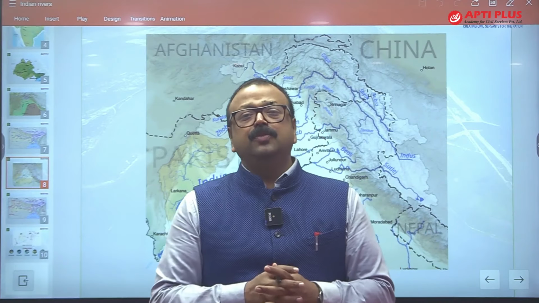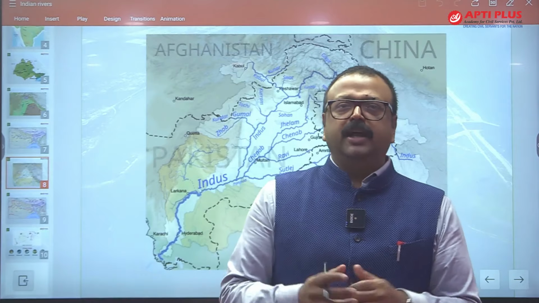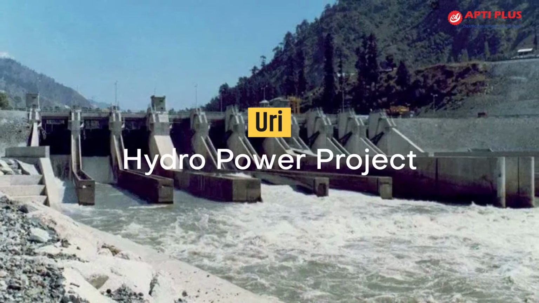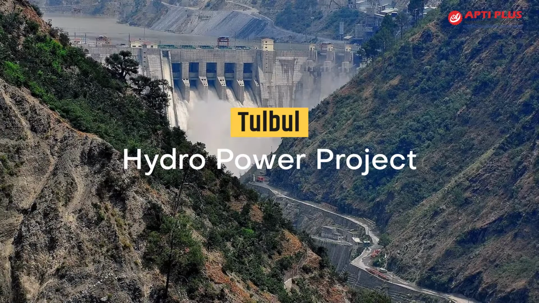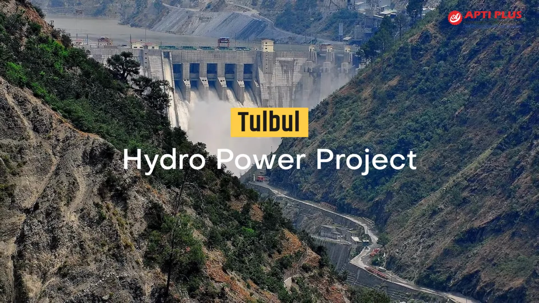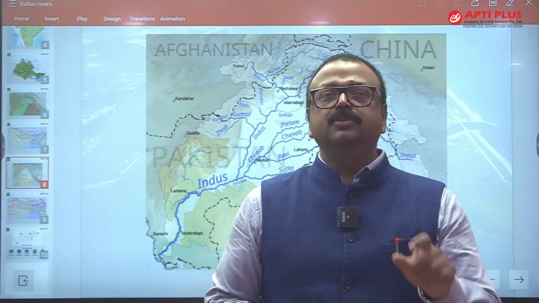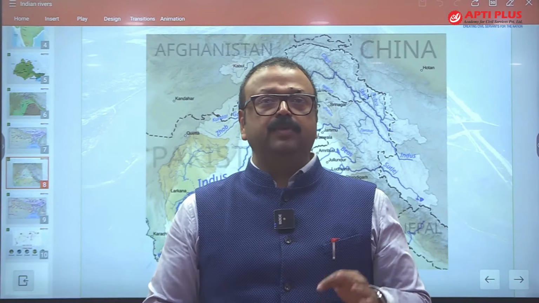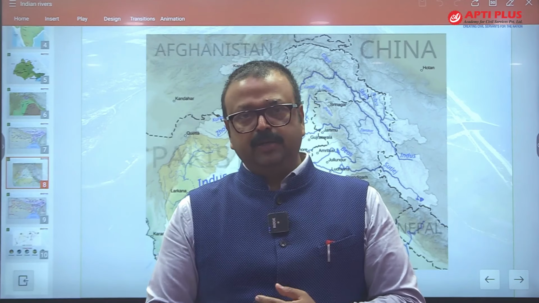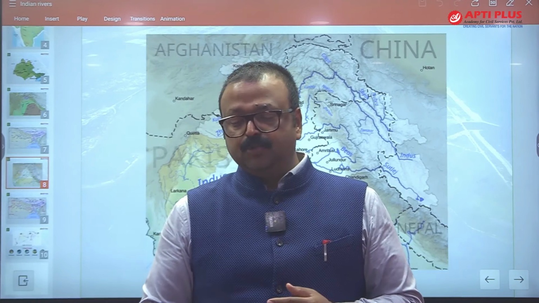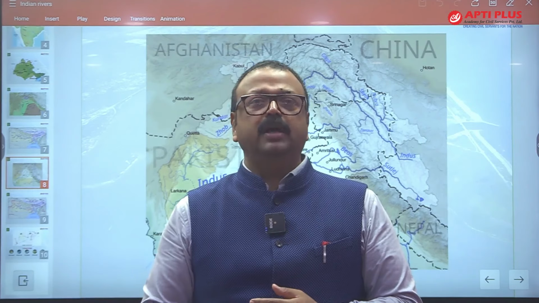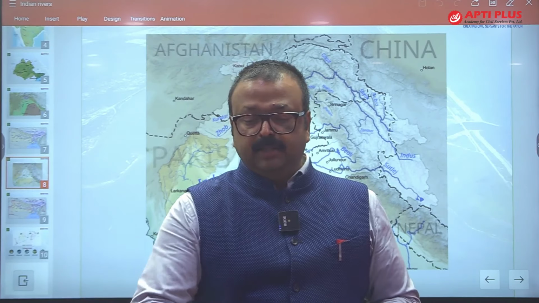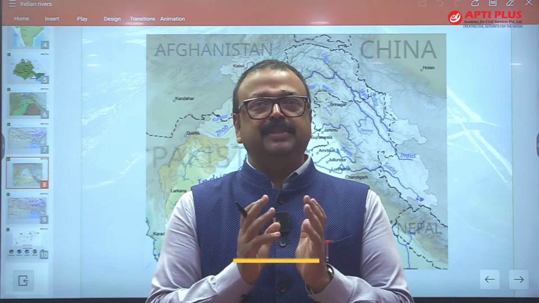On the Jhelum you will find two important hydro power projects, that is Uri and Tulbul. Tulbul is actually not exactly on Jhelum. There is a Kishan Ganga river which is the tributary of Jhelum over which Tulbul is situated, and the Uri is there. So Uri and Tulbul, our Kishan Ganga project is situated over there. So do remember this. The old name of Jhelum is Vitasta.